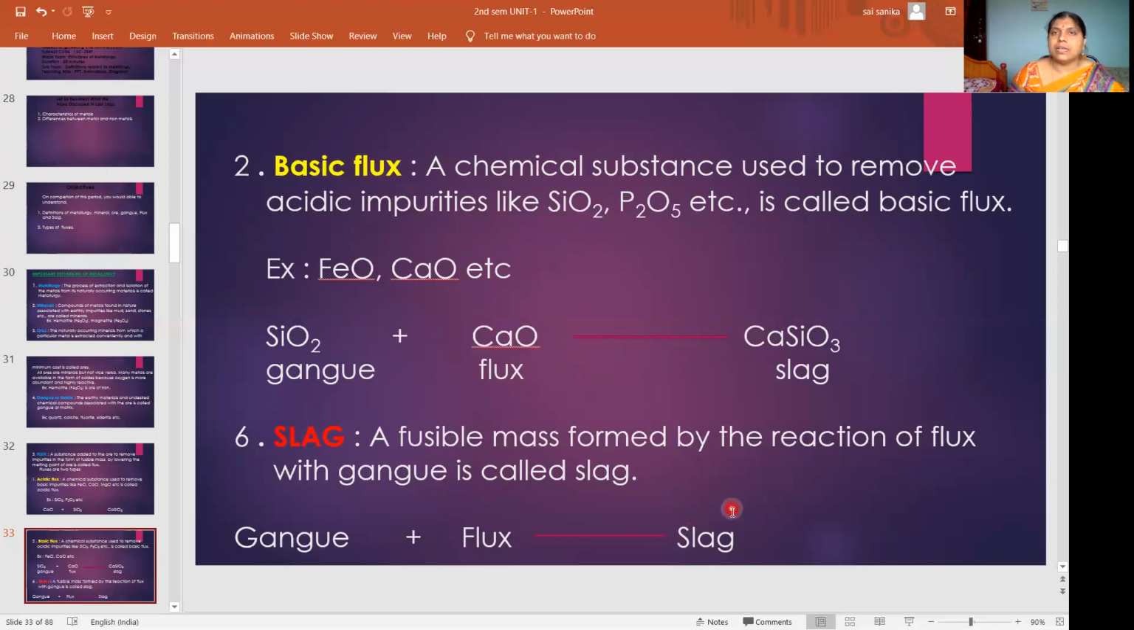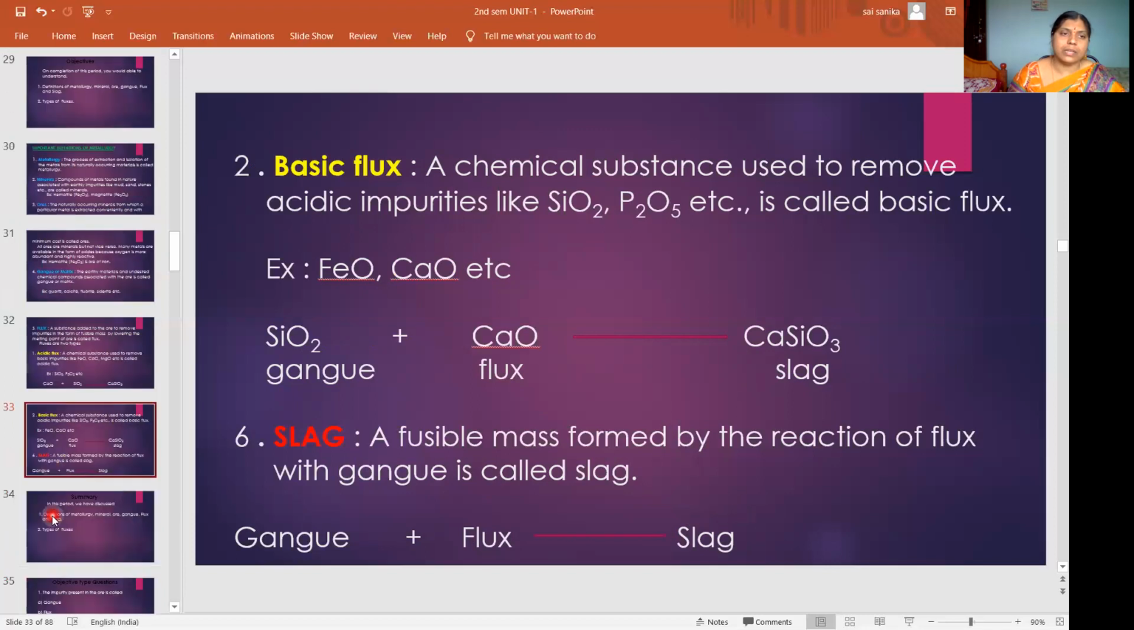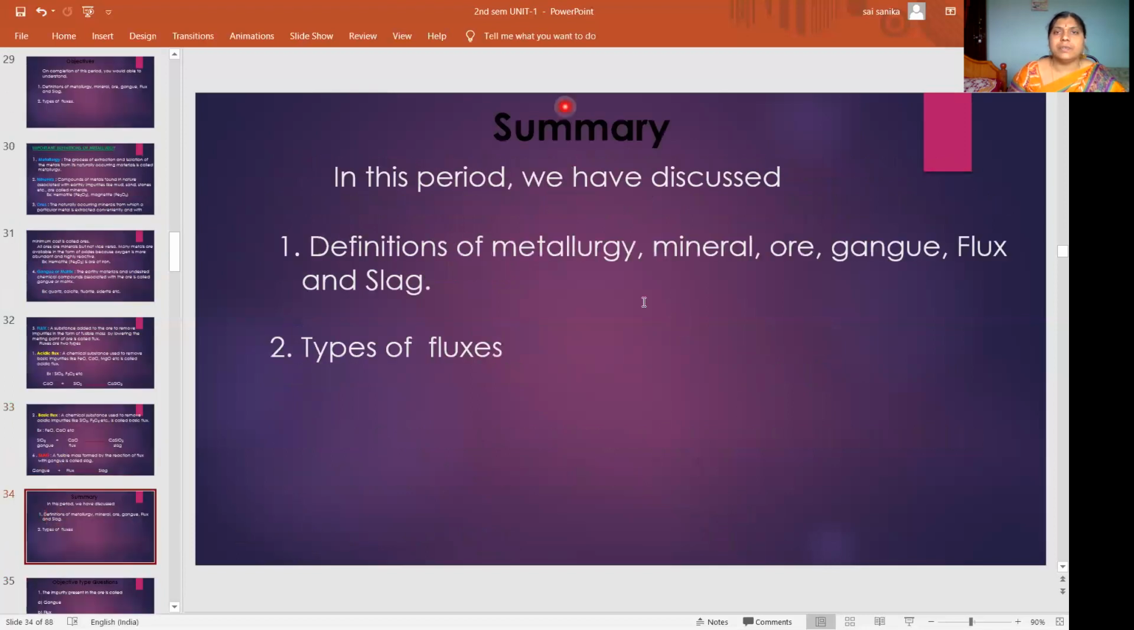Okay. These are some of the definitions related to metallurgy. What is metallurgy? What is mineral? What is ore? What is gangue? What is flux? And the types of fluxes, acidic flux and basic flux with equations, and then slag. Summary: in this period we have discussed all the definitions: metallurgy, mineral, ore, gangue, flux, slag, and types of fluxes.